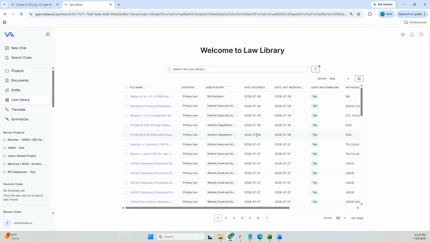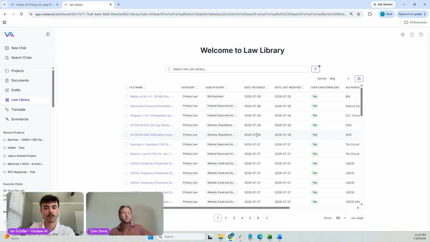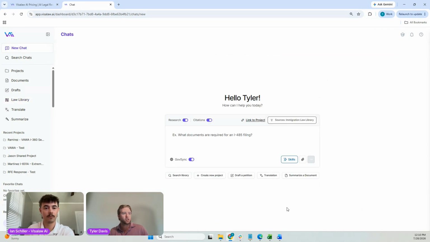This is getting updated by an automated process of scraping government websites, but we do have manual curators on our team whose responsibility is curating this law library and vetting everything that's coming in here. Because we are curating our own immigration-specific law library and we are backed by AILA's content, we are confident in saying this is the largest immigration law data set in the world. And this chat functionality, this research functionality, is where we're really going to be able to benefit from that law library.